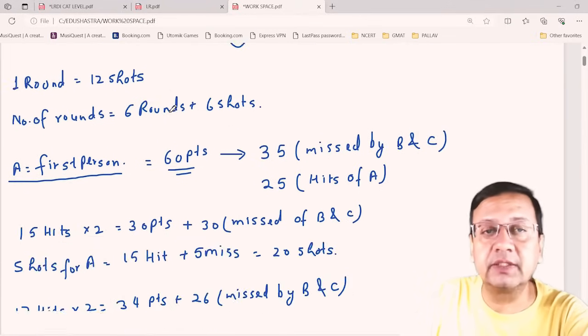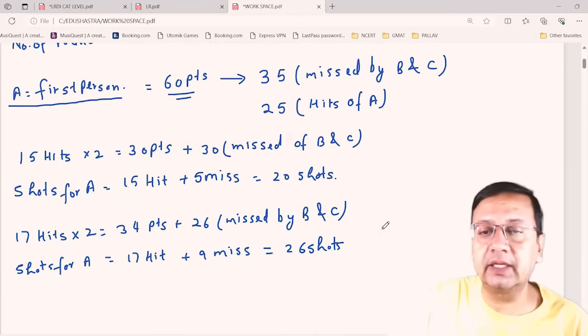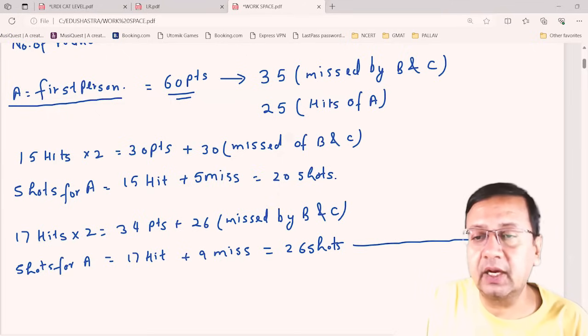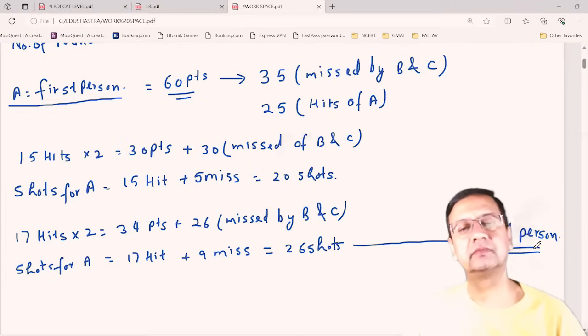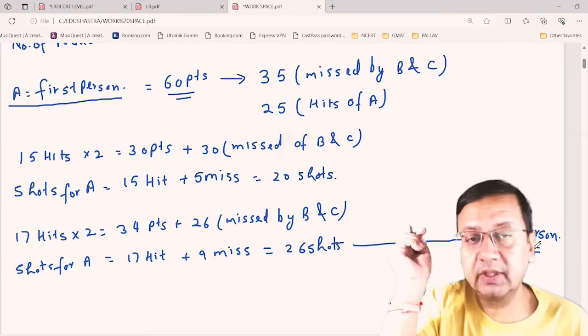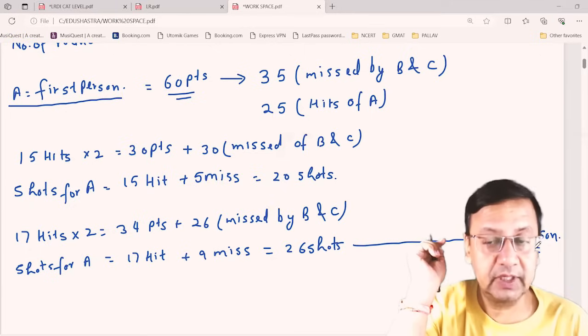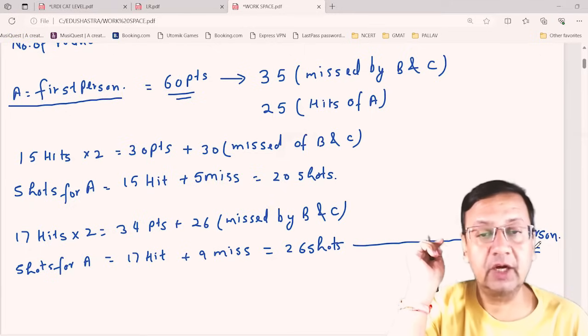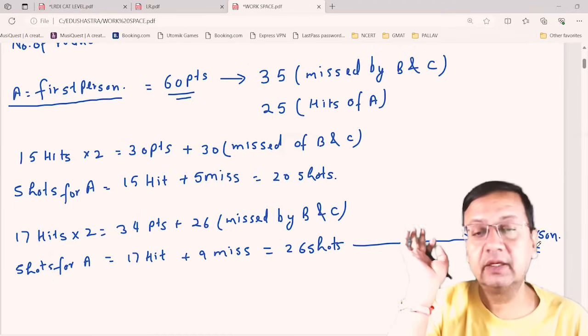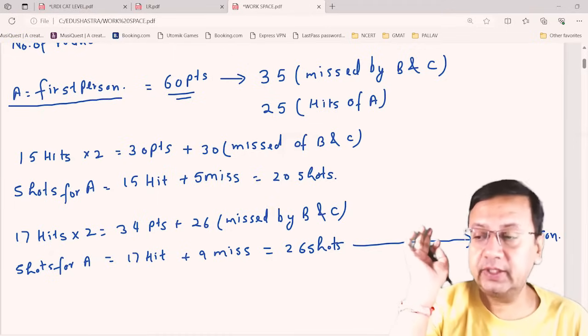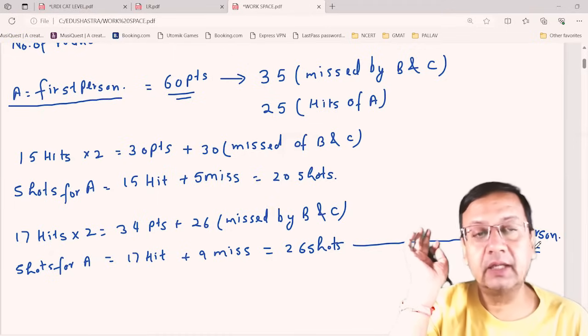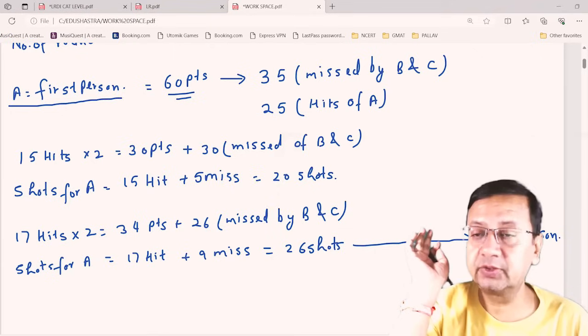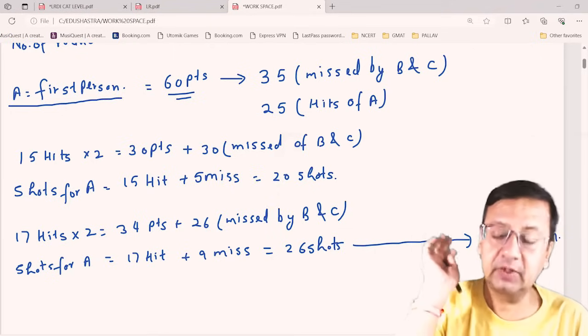So I can conclude here that A is the second person to shoot. Because A is shooting 17 hits and 9 misses, total 26 shots, and this means A is the second person to shoot the target, right? Okay.